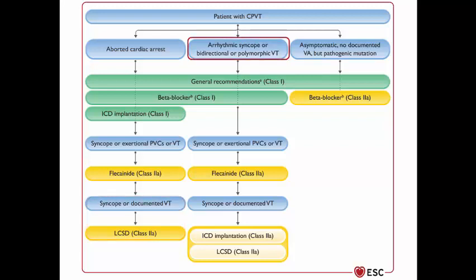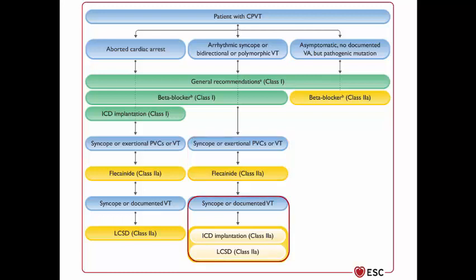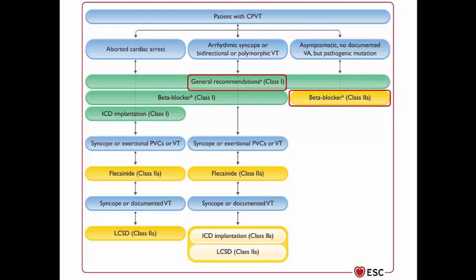If the patient is having arrhythmic syncope or bidirectional or polymorphic VT, so also general recommendation and beta blockers, then if syncope or exertional PVCs or VT persist, we add flecainide. If the patient is still having syncope or documented VT, we can add ICD due to the persistent risk of sudden cardiac arrest, and we can consider left cardiac sympathetic denervation, but not as a complete substitute for ICD. In patients who are asymptomatic with no documented ventricular arrhythmia, but they have the detected pathogenic mutation, we usually have this situation in the family members, so just general recommendation and start beta blockers.